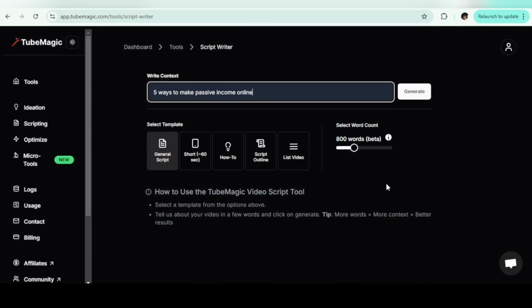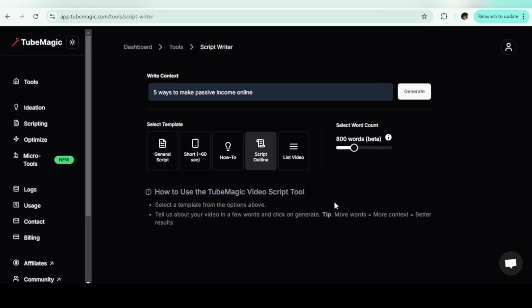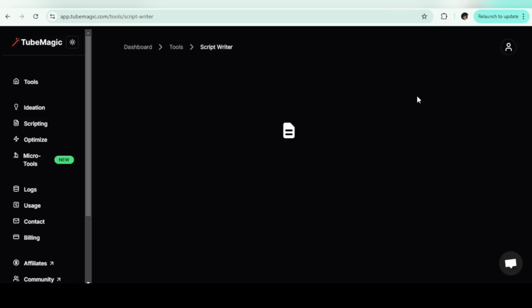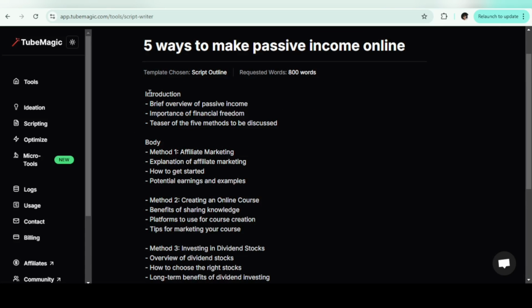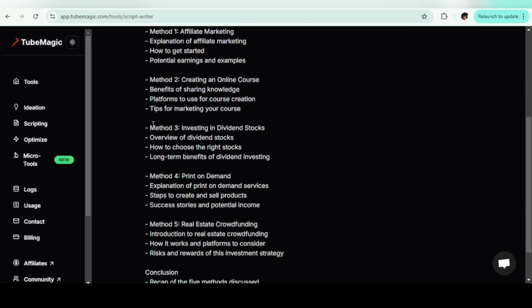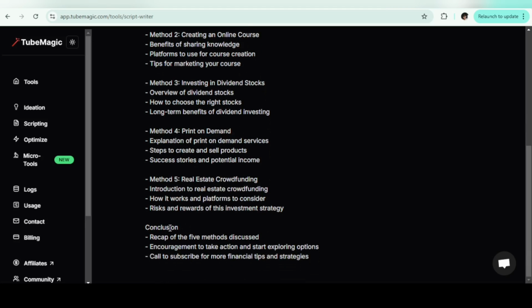Let's say you don't want the detailed script, because my videos are not always fully scripted. I prefer to use the outline approach. I'm going to click on scripts outline and click on generate again. Tube Magic will divide your script into different sections, right? We have the introduction, the body of the script, which will state the different methods to make passive income online, and then you have the conclusion.